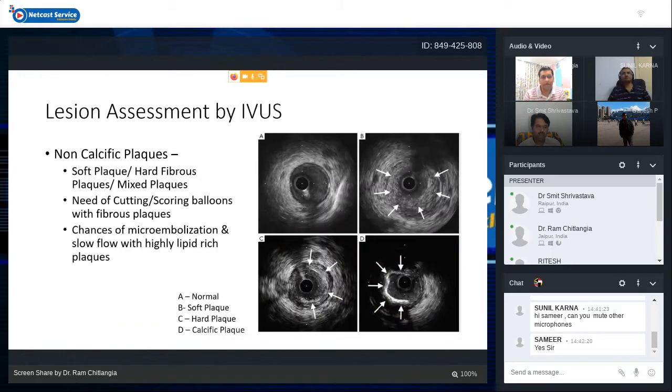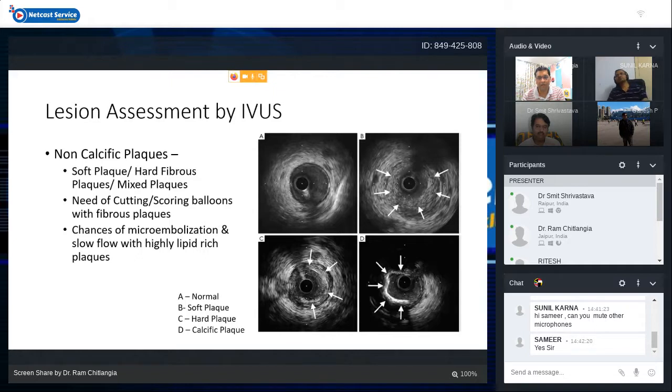Other plaque types are the soft plaque, hard plaque, fibrous plaque, or mixed plaque. These types of plaque can also determine the need for cutting balloon or scoring balloon, especially with fibrous plaque. And by telling us the morphology of the plaque, they can tell us the chances of microembolization and slow flow, especially with highly lipid-rich plaque.